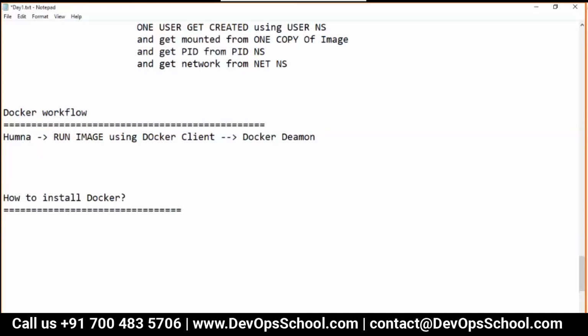Now guys, the Docker daemon checks: do I have that image in the local machine wherever you are running? Answer is no. Then download from hub.docker.com.